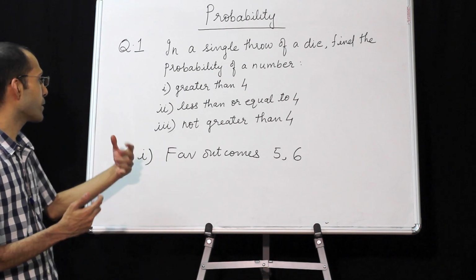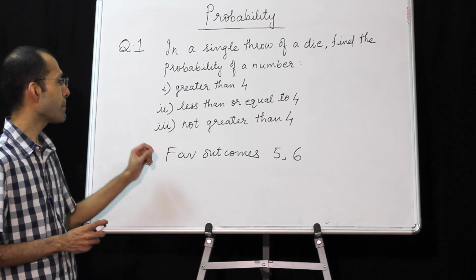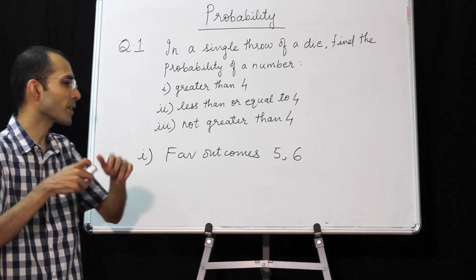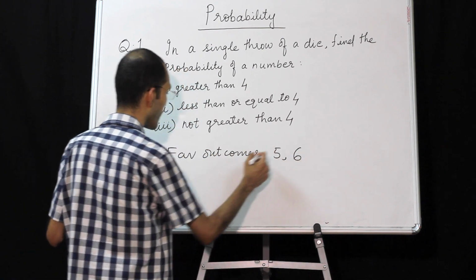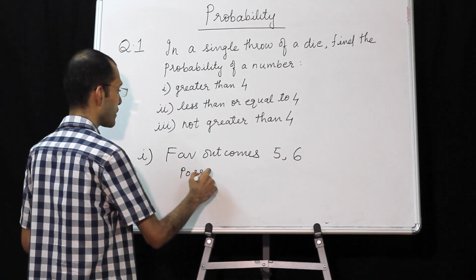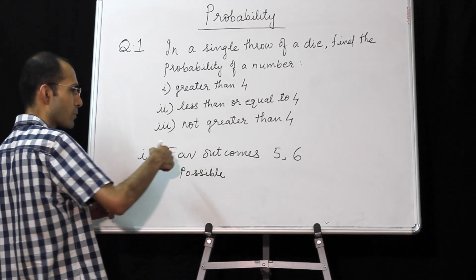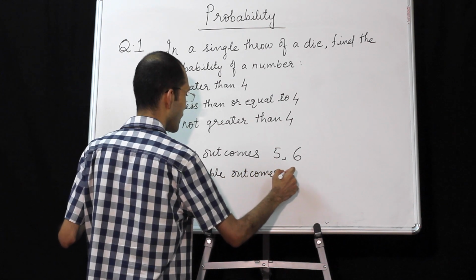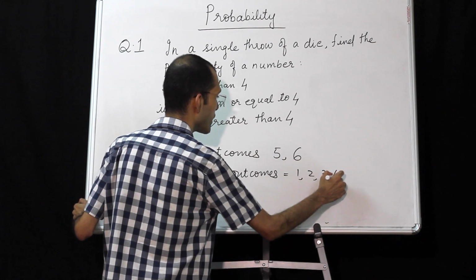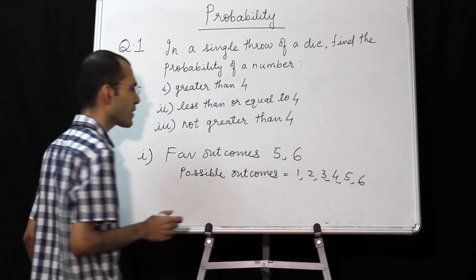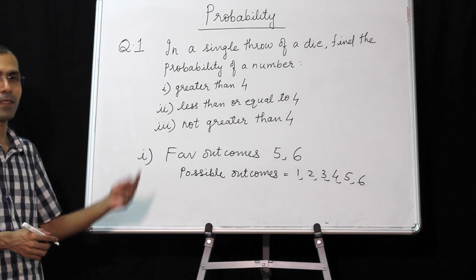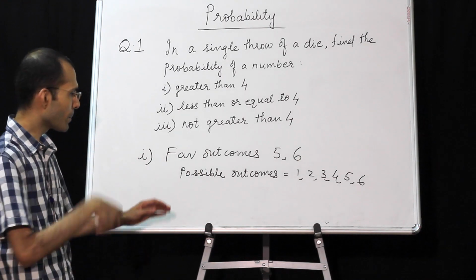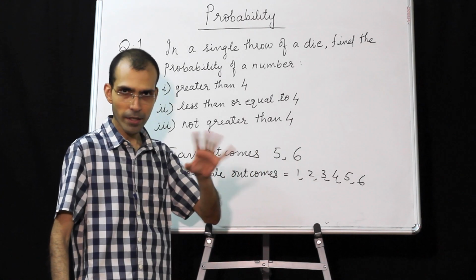As I solve the sums, I am introducing you to certain technical terms. Sample space is nothing but a collection of all possible outcomes. So favorable outcomes are 5, 6. Possible outcomes need to be written first. Possible outcomes will be 1, 2, 3, 4, 5, 6. It is not really necessary to write in brace brackets. In 12th standard, yes, you have to write in brace brackets and set notation.